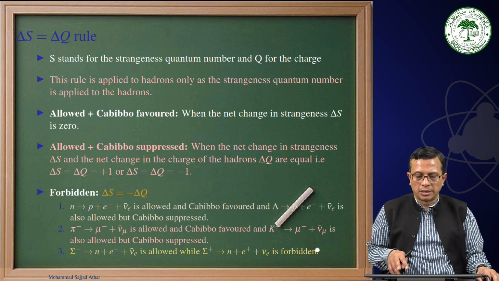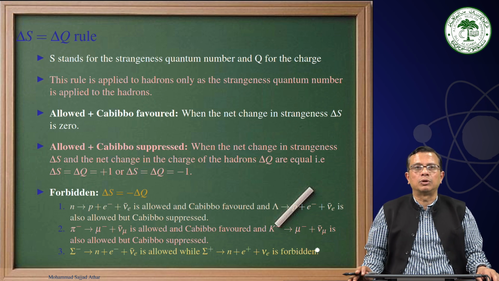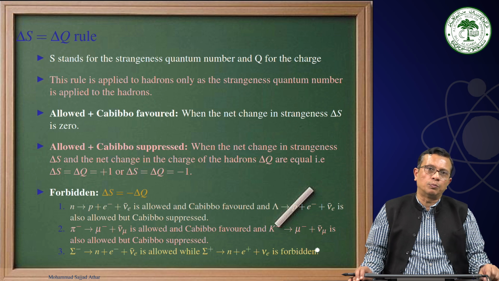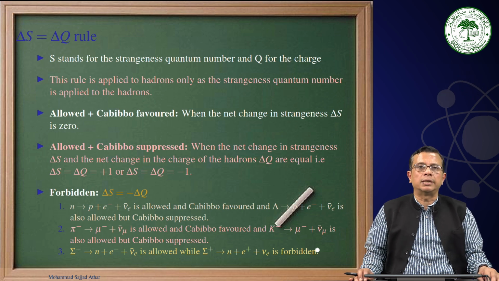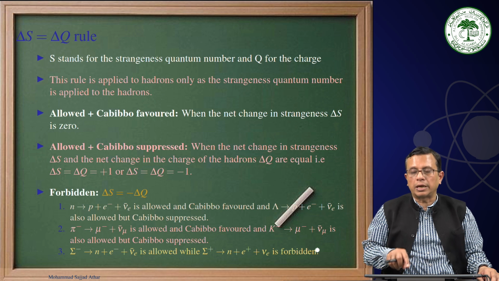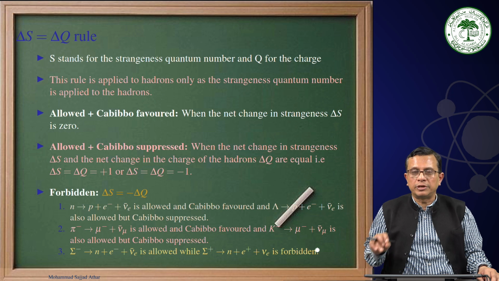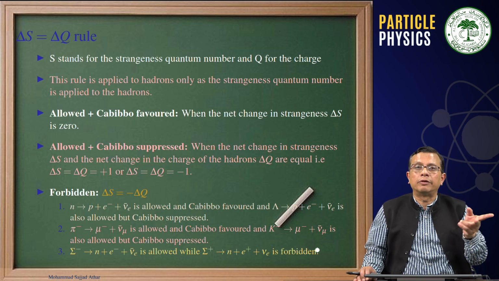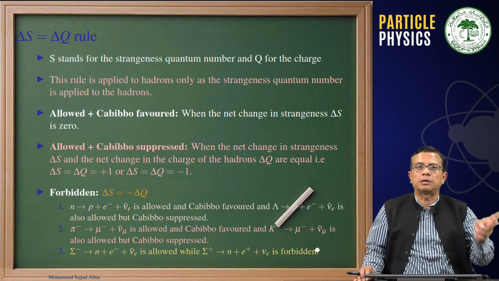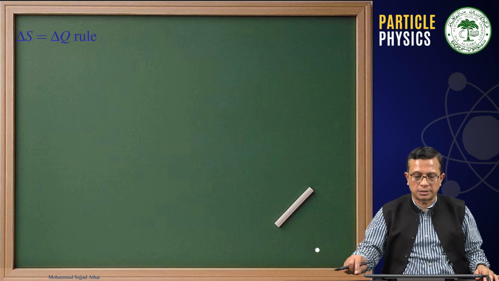We saw that here delta S is equal to minus delta Q. This is not an allowed process, and the reason for that, when we looked at the quark configuration of the sigma plus baryon and the neutron, is that it required the conversion of two flavors of quarks into another flavor, and that means two W boson propagators.